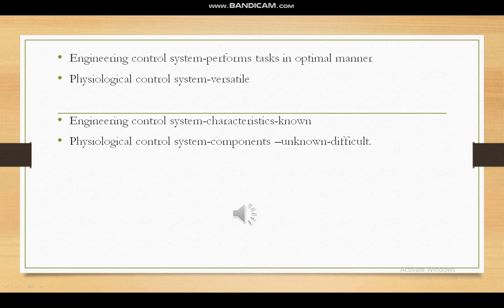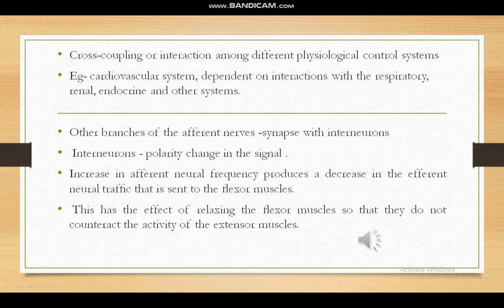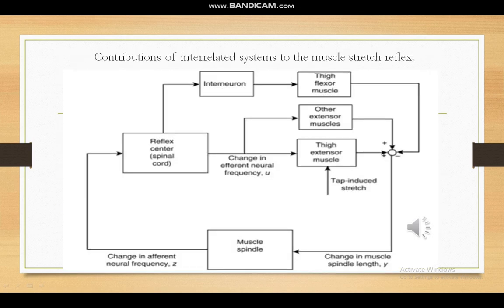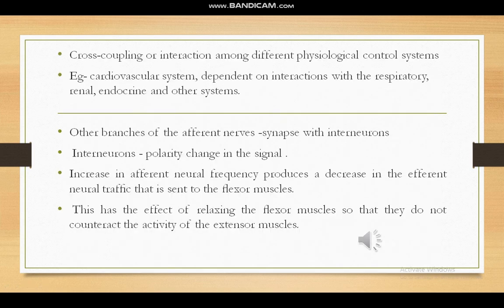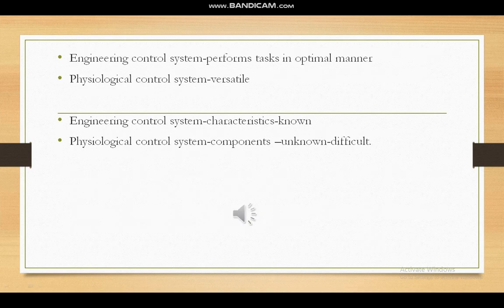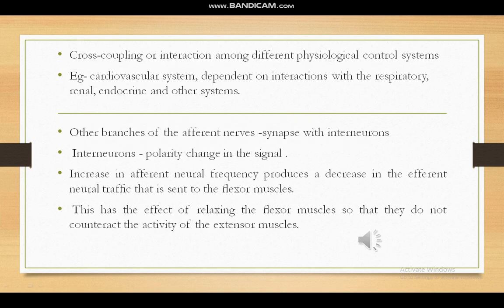The third key difference is that the physiological control system will exhibit an extensive degree of cross coupling. This cross coupling means that it has interaction among different physiological systems. So this is the third key difference.